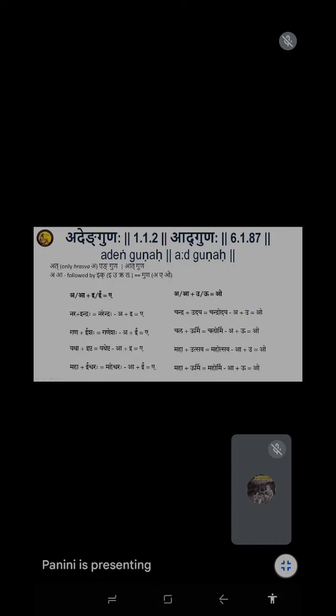Okay, now what we are looking at is the adequacy of Panini's rules. How much it is adequate, to what extent it explains the changes in Sanskrit or in our languages. These are the basic rules used by Panini to explain the changes in the whole of Sanskrit language, whether it is Vedic or classical. Next, please. So this is what we get.